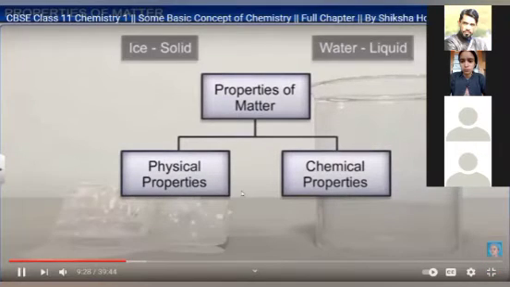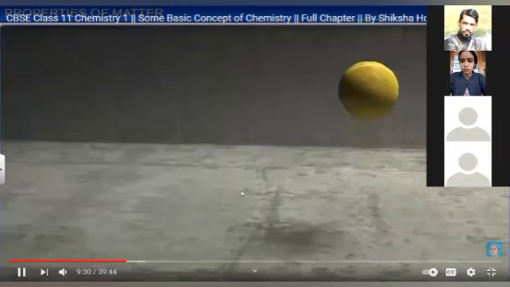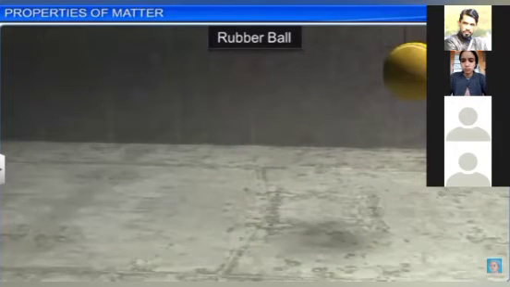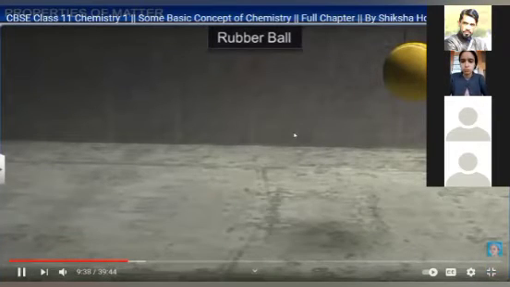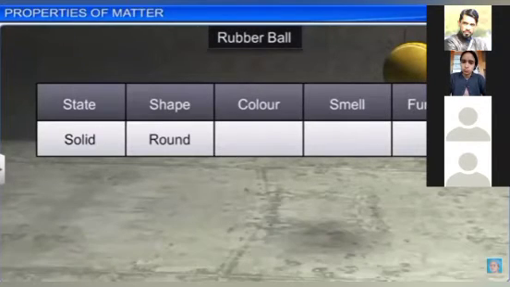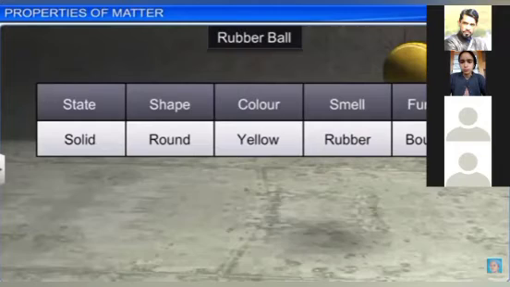Now if we talk about properties of matter, there are two types of property: physical property and chemical property. You can understand physical and chemical property with the help of this video. By looking at this rubber ball, you just have to give the state: solid, shape: round, color: yellow, smell: rubber, and function: bounces.